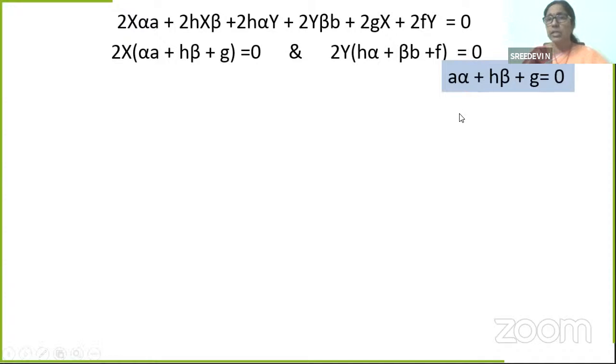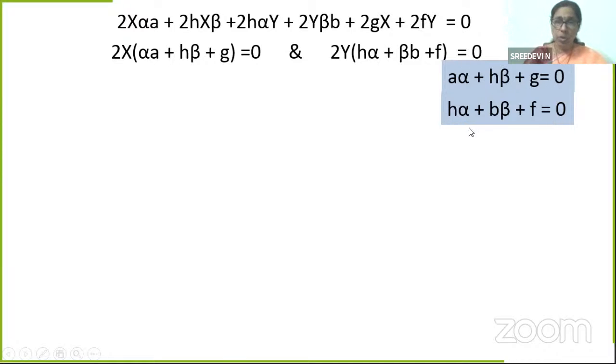Are we not going to get this? Yeah. A alpha plus h beta plus g is equal to 0. H alpha plus b beta plus f is equal to 0.